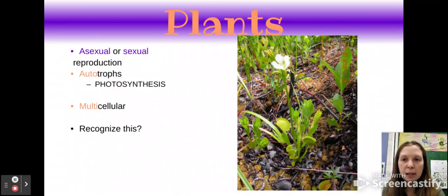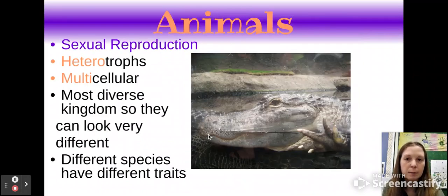So next we have plants. Plants can undergo asexual or sexual reproduction. They are autotrophs because they make their own food. So remember photosynthesis. They are multicellular. And we've got here like a Venus flytrap as an example of a plant.